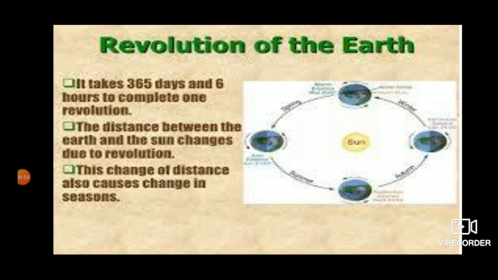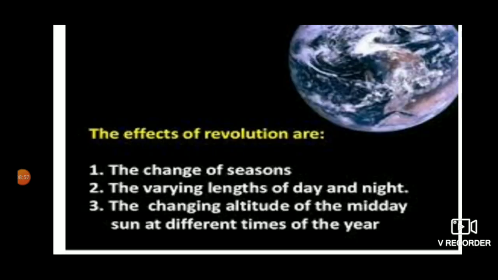Effects of revolution. Our next topic is effects of revolution. In general, there are four seasons: spring, summer, autumn or fall, and winter. As the earth orbits around the sun, its axis always remains tilted at 23 1/2 degrees in the orbital path. This means that as the earth revolves, the northern hemisphere faces the sun for half of the year and tilts away from it.